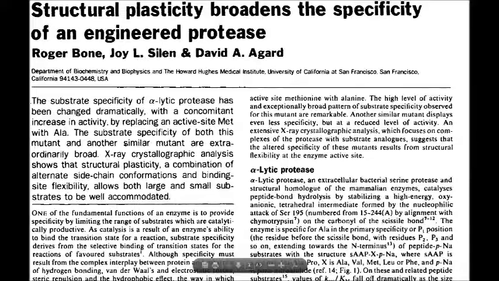The function of this enzyme is to cut peptide chains at a unique place within a particular sequence of 4 amino acids. Whenever that sequence of 4 occurs in the peptide chains, the enzyme cuts the chain at a unique point within those 4. Bone and his team made 2 changes in the enzyme. Each change made the enzyme less specific. It cut peptide chains at other places in addition to just the one where the original enzyme cut.